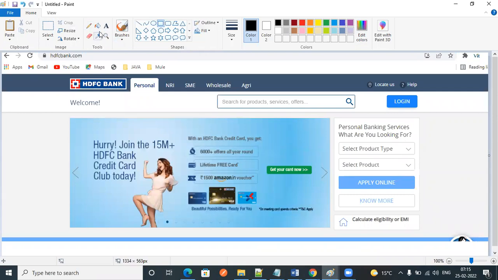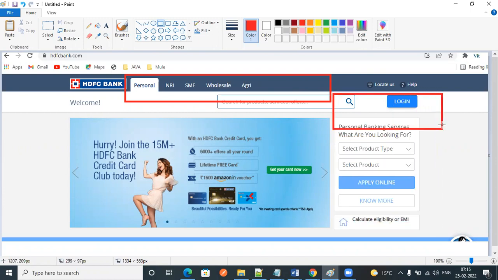Before developing a project, the client will assume these are the features, and these should be there. In each and every feature, there might be some options. Here we have personal, NRI and SME, and the login page should be coming here. So these are the requirements: they need a login and they want a registration form and everything.